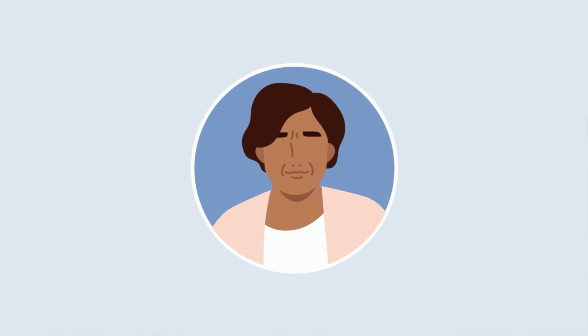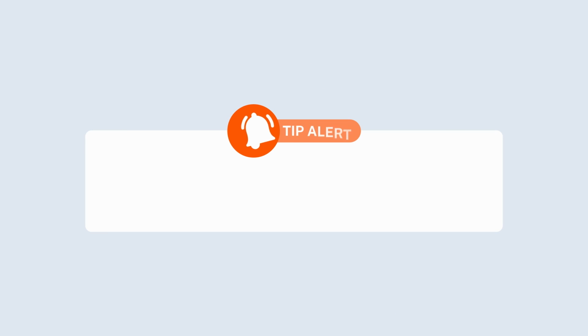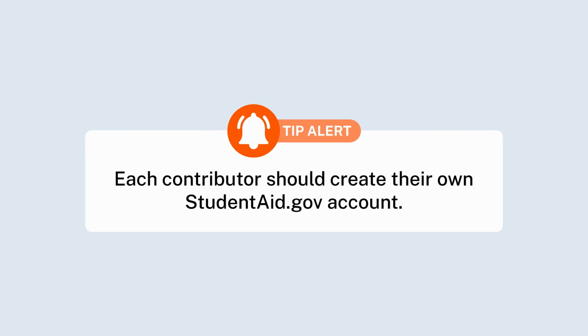Once invited, contributors will receive an email with a link that they can use to access your FAFSA form and provide the required information. Important tip: each contributor is required to have their own studentaid.gov account, so make sure you and your contributors have each created your own account before starting the FAFSA form.